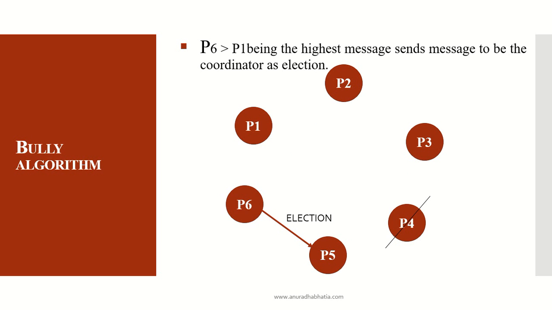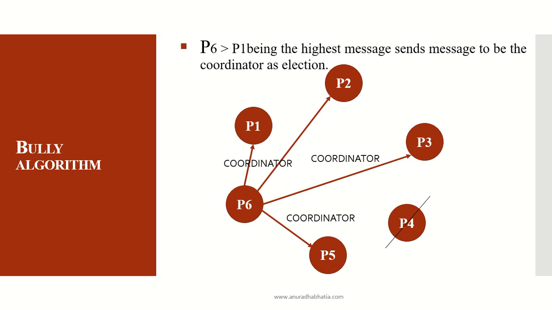What happens is, P6, being of a higher priority, sends an election message saying that I am elected, and sends a message to all other processes. As a result, P6, being of the highest priority, gets the role of coordinator. So P6 now becomes the coordinator, sends an OK message to P5 and then to all other processes, and P6, being of the highest priority, gets elected as the coordinator.